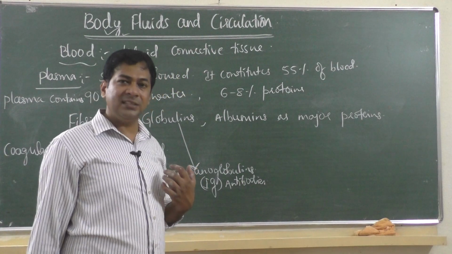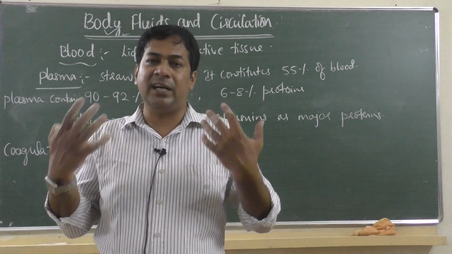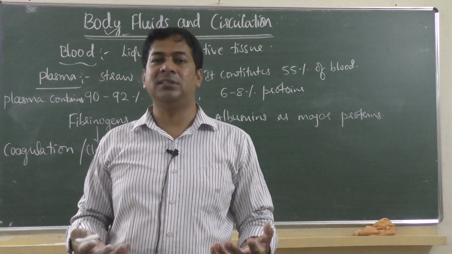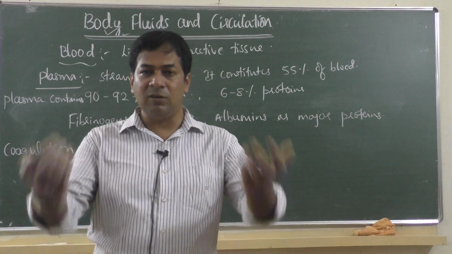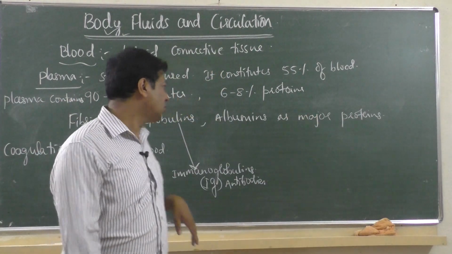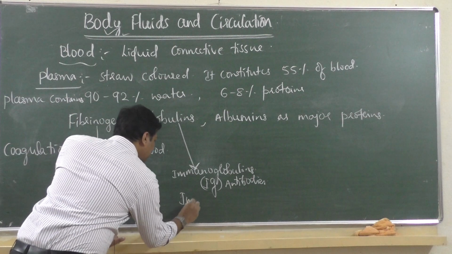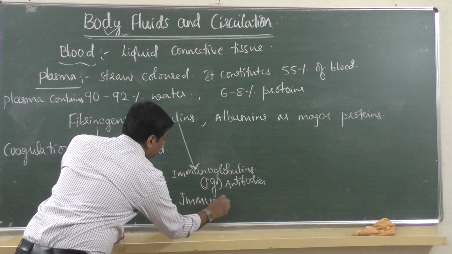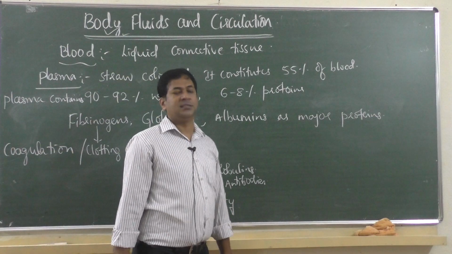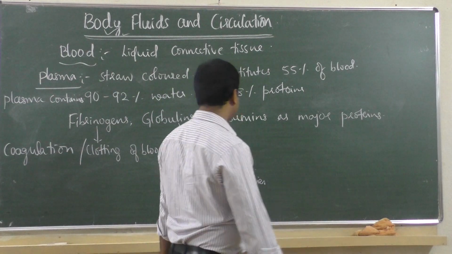Vaccine is given so that the body produces antibodies, and those antibodies will protect us from disease. If any live virus enters, antibodies will kill it and we are safe. So globulins give immunity to our body, the ability to fight or resist diseases. The ability to fight germs is immunity.